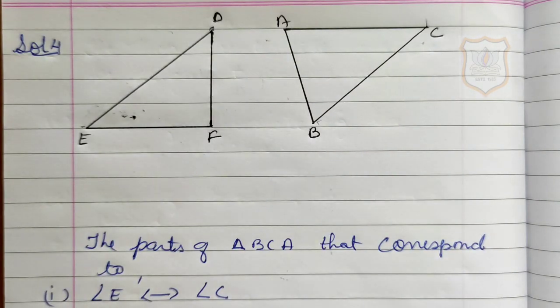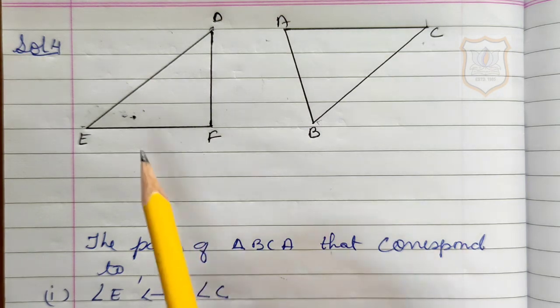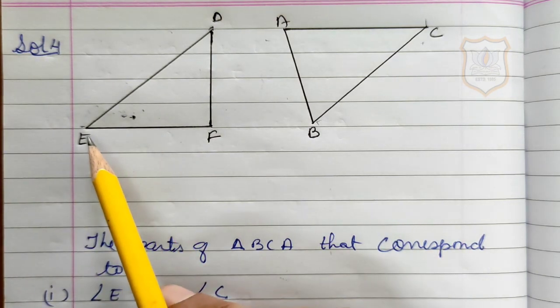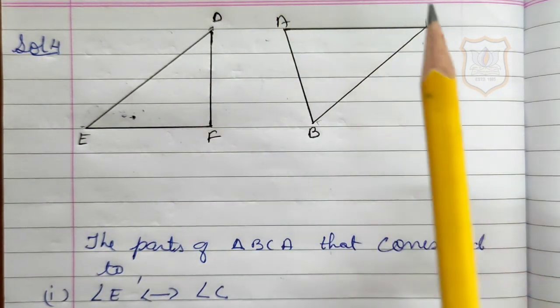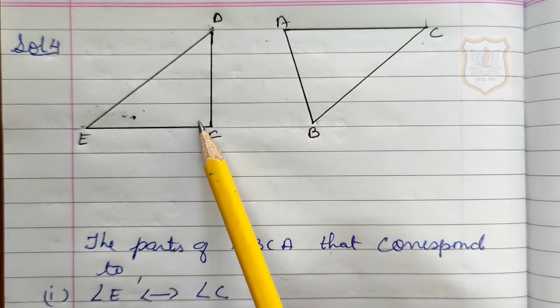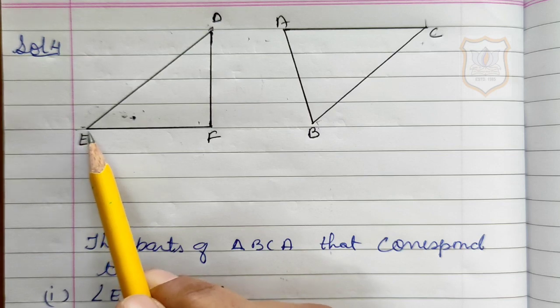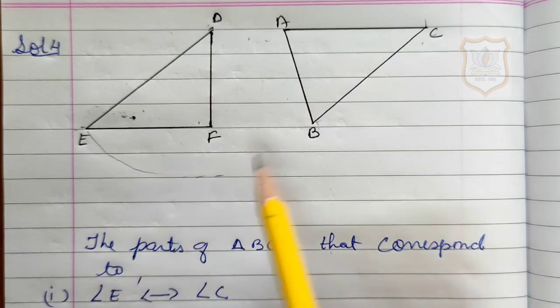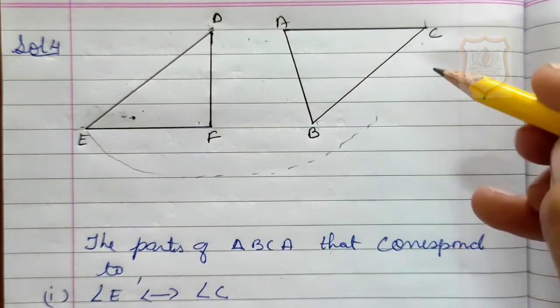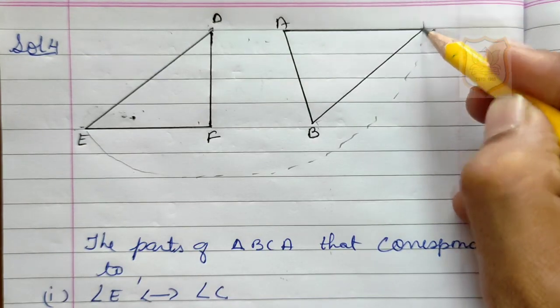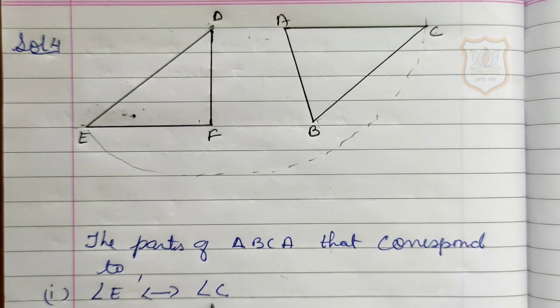Here in the first part of question 4, it is asked which angle corresponds to angle E. So here students, as it is given that DEF is corresponding to BCA, E will correspond to angle C. So here we have written the answer that angle E corresponds to angle C.